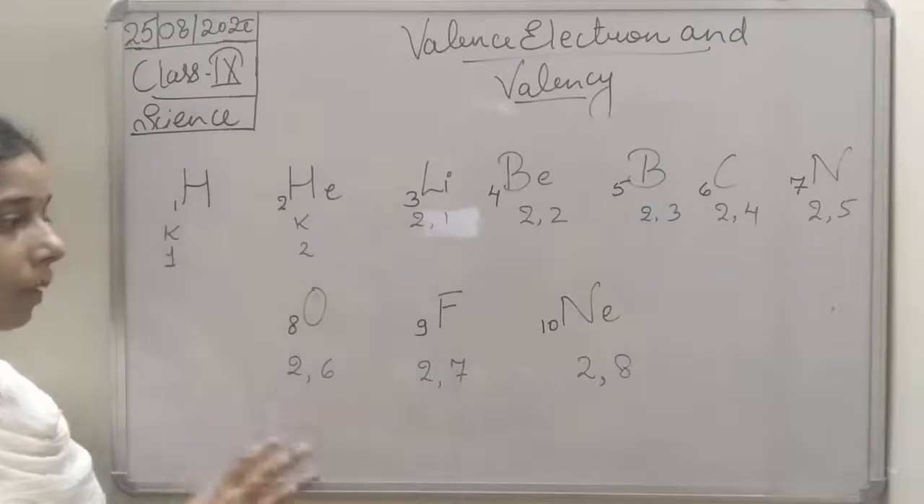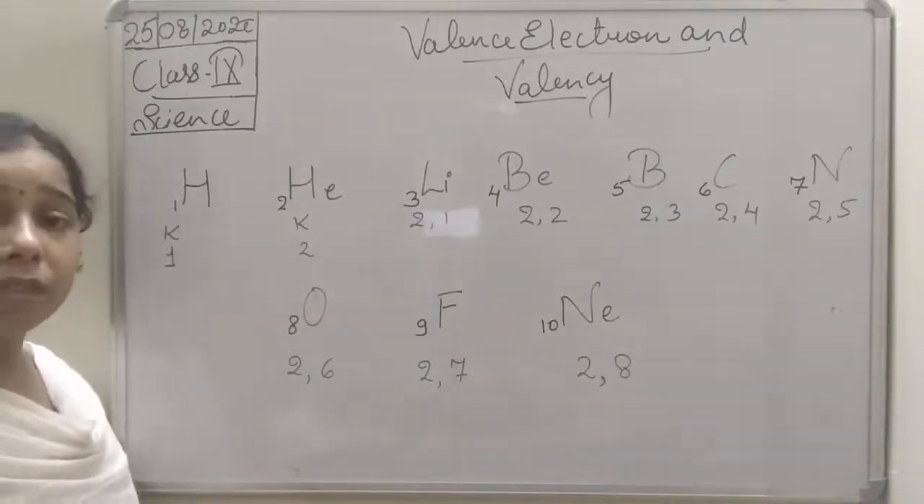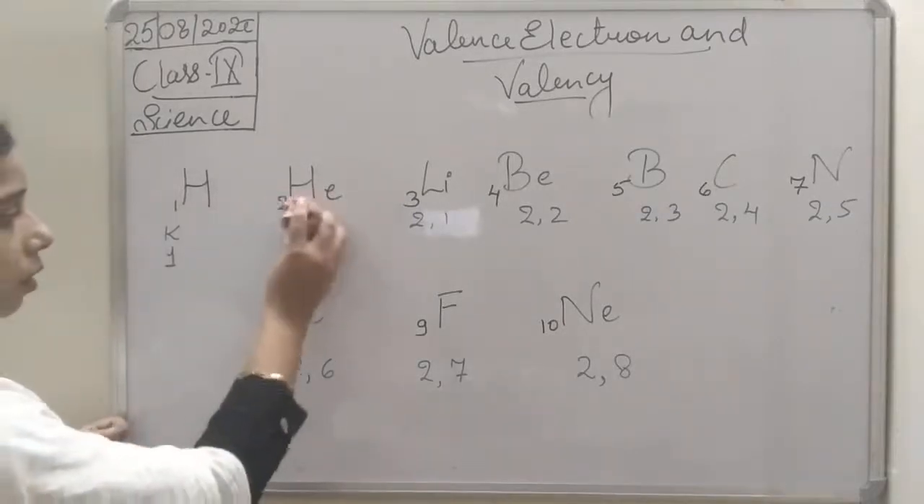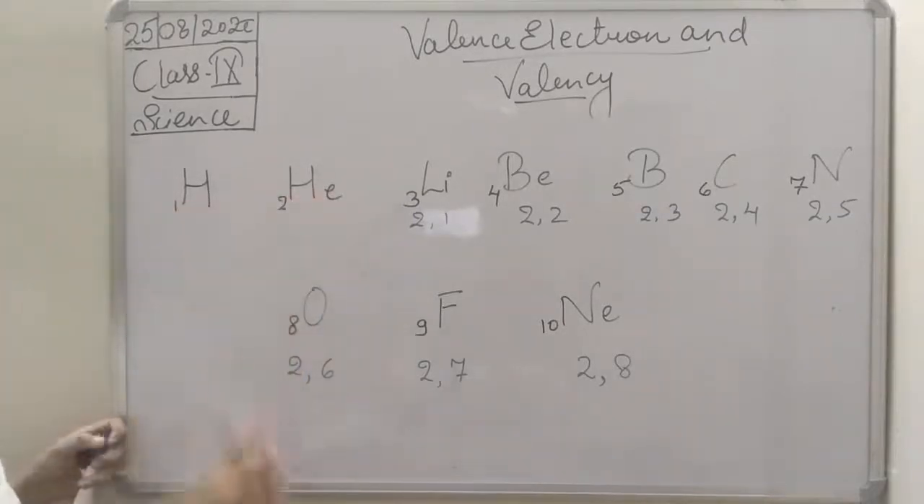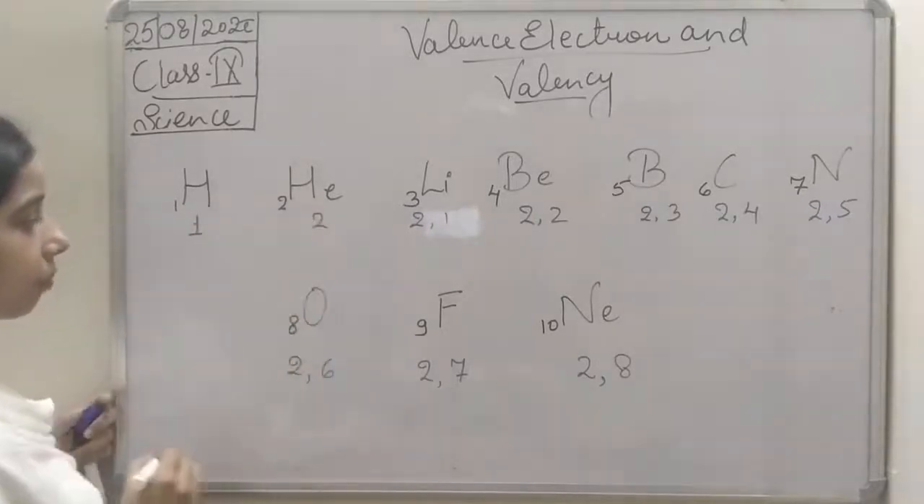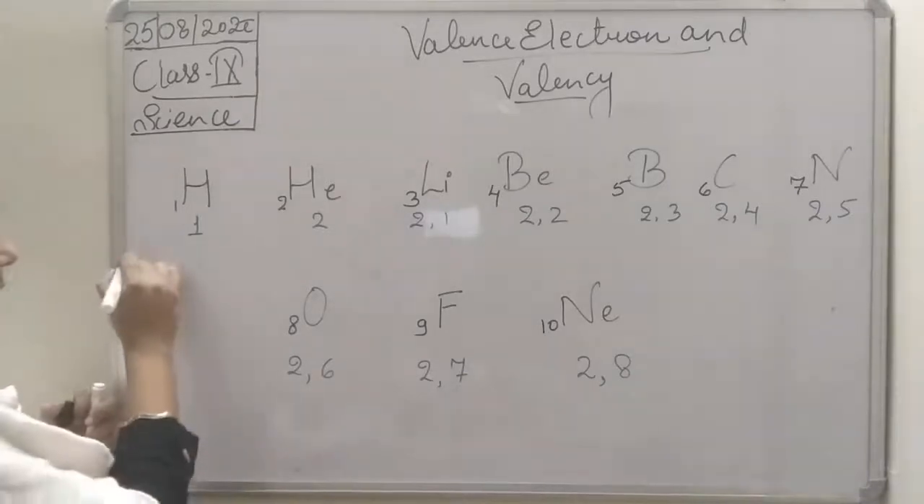Now see here, student, with the help of this, how can you find the valency? These are the valence electrons. The valence electron in the case of hydrogen is 1. Here I am writing the valency.